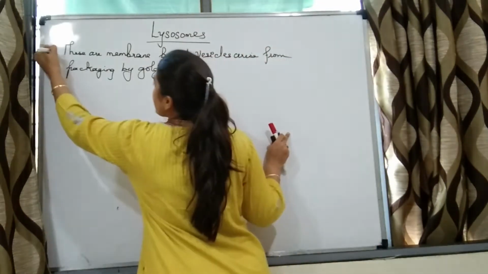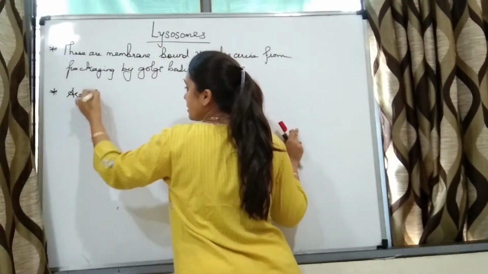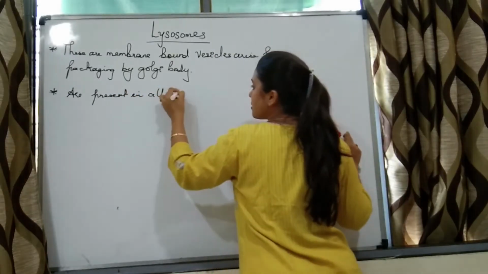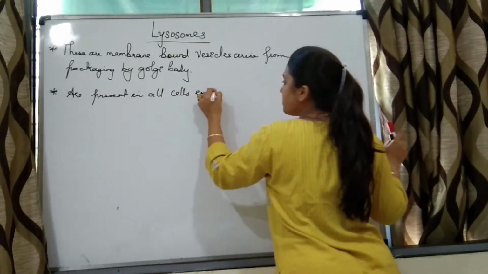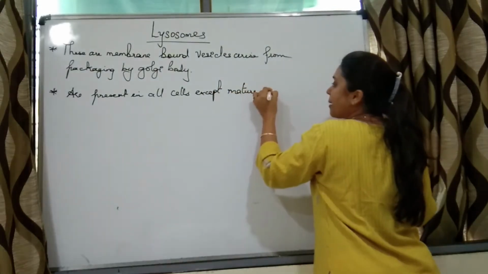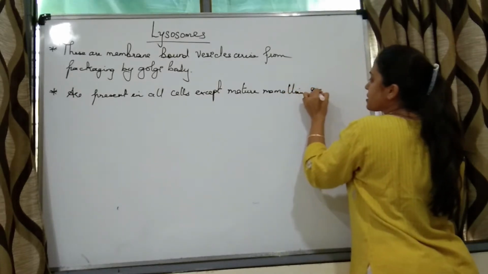Now these lysosomes are present in all cells except the mature mammalian red blood cells.